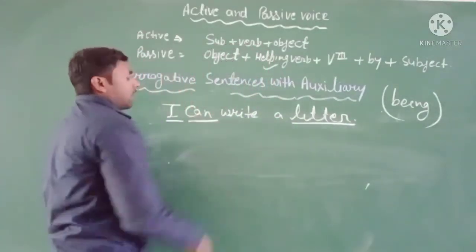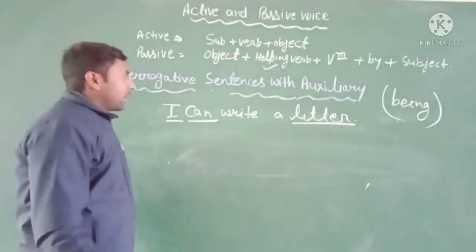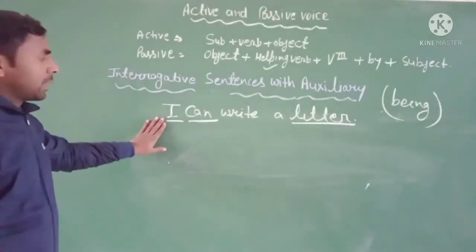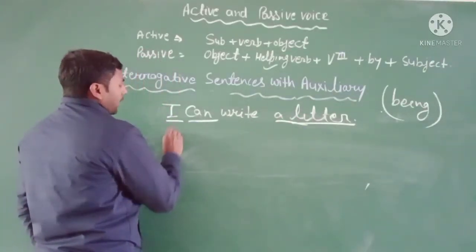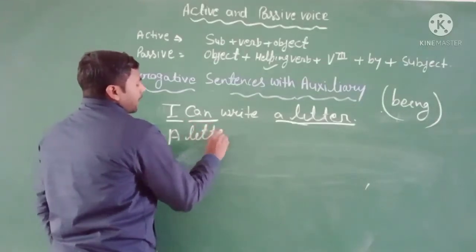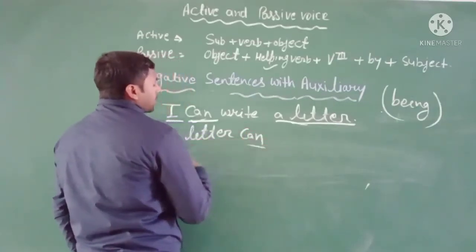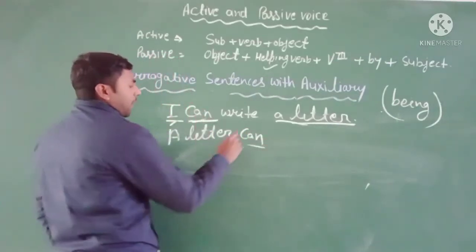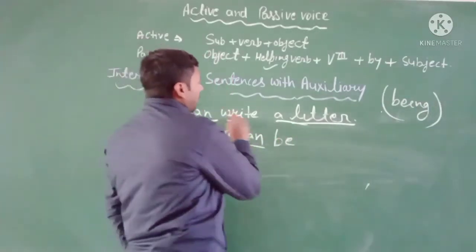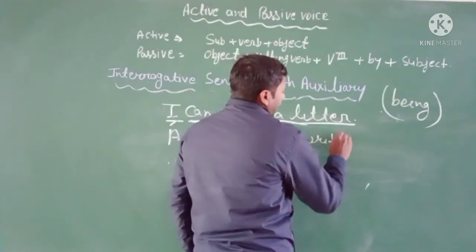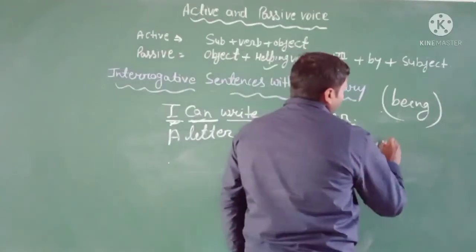And here is the auxiliary verb. Clear? If you change this sentence into the passive voice, so simply first you use the object as a subject, a letter, and after that you use the can. Can is always used with all kinds of the subject. After the can you have to write down be. A letter can be, write will be written. By I will be me.